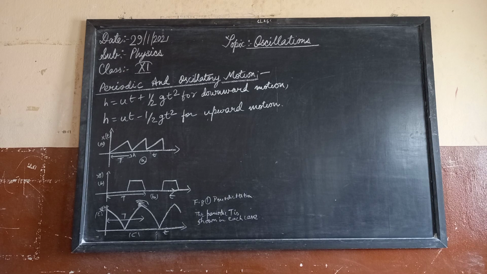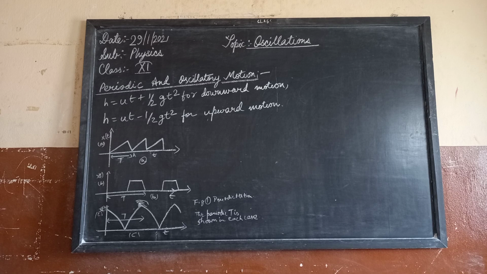These examples are of periodic motion, and thus a motion that repeats itself after a regular interval of time is what we call periodic motion. Often the body undergoing periodic motion has an equilibrium position somewhere inside its path. When the body is at this position, no net external force acts on it, therefore if it is left there at rest, it remains there forever.